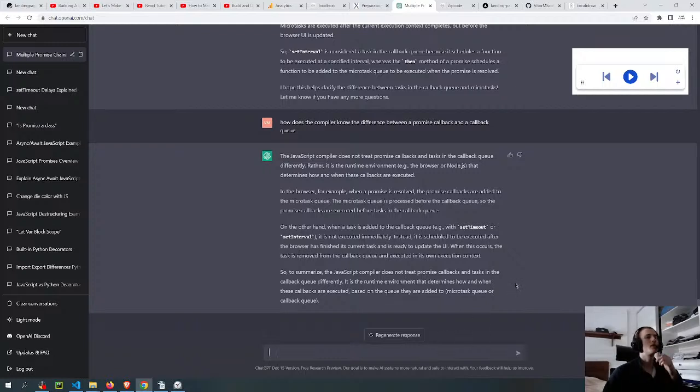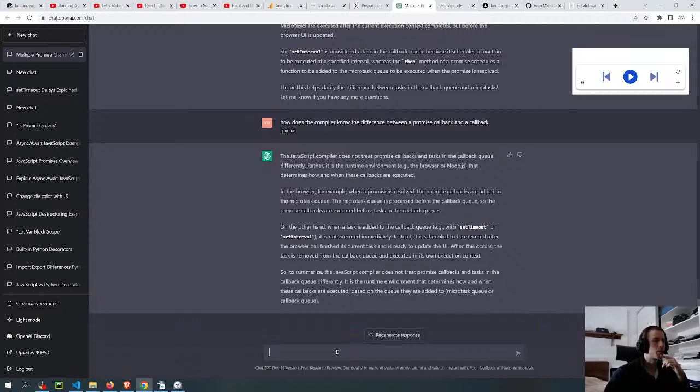Oh, so a queue is very similar to a list, but the implementation is different, though it's a data structure. So I think I get it: Node.js or whatever runtime environment has these different queues of tasks, and the classification is based on the syntax, and there is no other special meaning to it besides that.